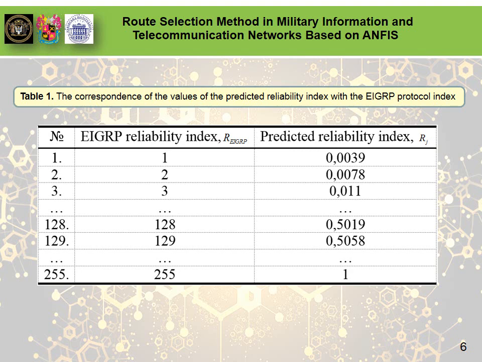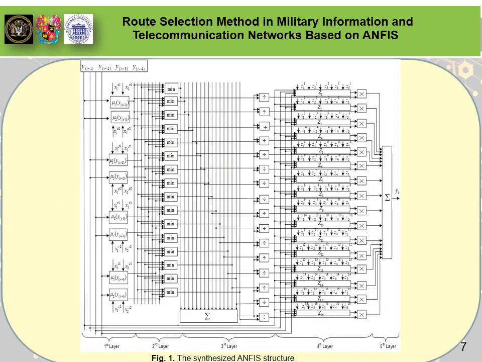As input values, we use the number of failures of the case class during the last 4 periods of time. As the output value, we use the number of the case class failures during the following time interval. It is proposed to use the Sugeno algorithm of the first type to obtain an accurate prediction. For each input value, 2 triangular membership functions were defined. Then, the synthesized ANFIS will have the following structure in Figure 1, Slide 7. After training such ANFIS, expressions for membership functions of input values were obtained.